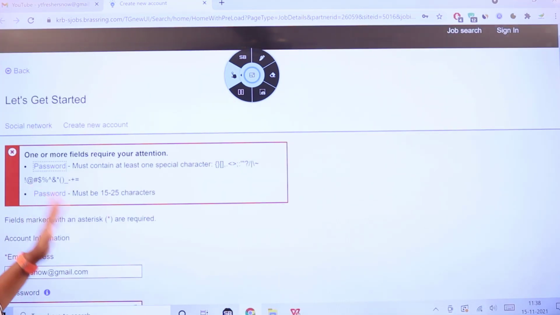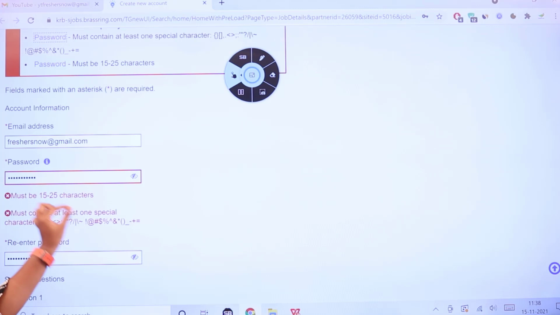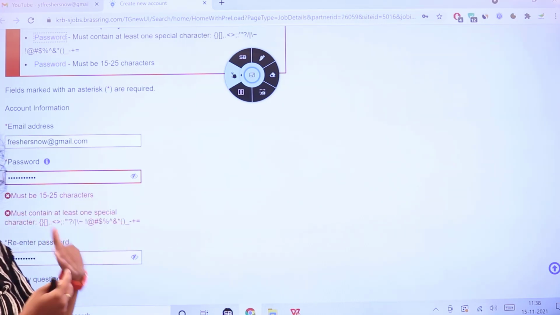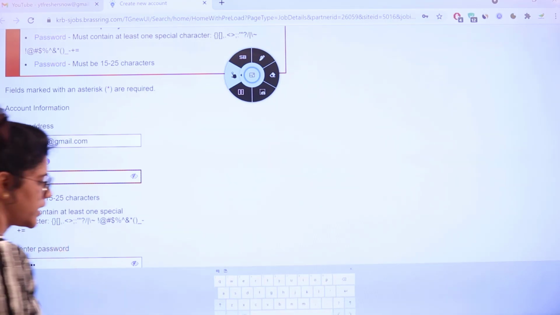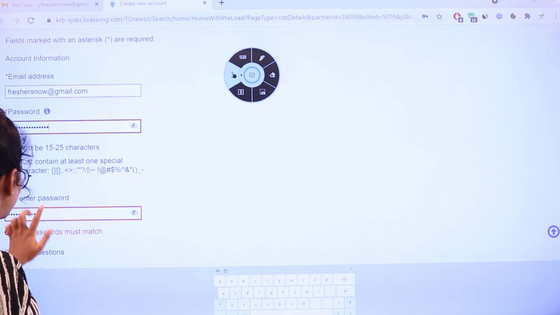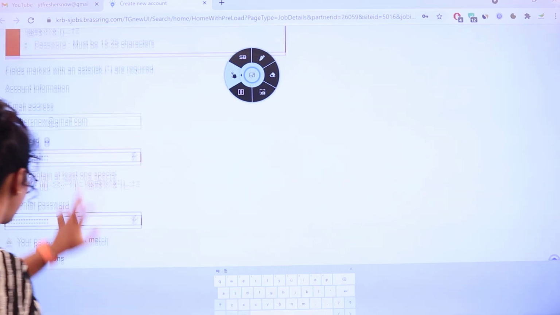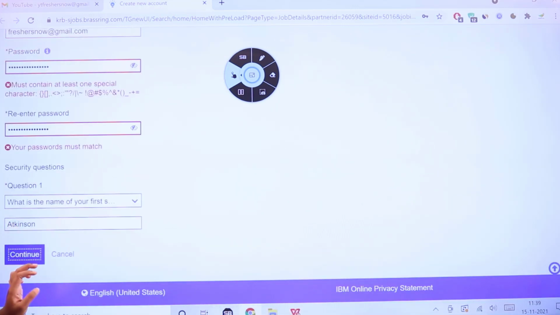So as they have asked here, the password should be between 15 to 25 characters, so that is not much. You have to make sure of it, so you can add a little more and then retype it here. I hope that is fine, and then you can continue.